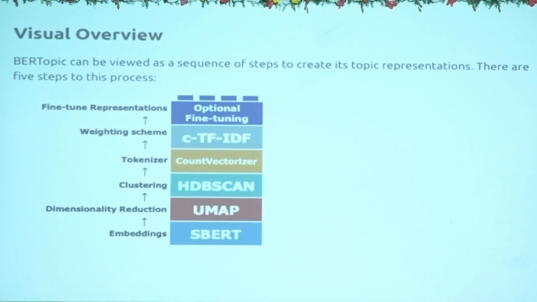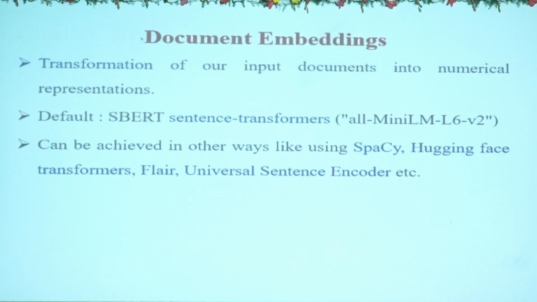The first step is SBERT, sentence transformers. There are many sentence transformers, and we can apply any one according to our use case. We used all-MiniLM-L6-v2, which is already there in SBERT and is used by default.